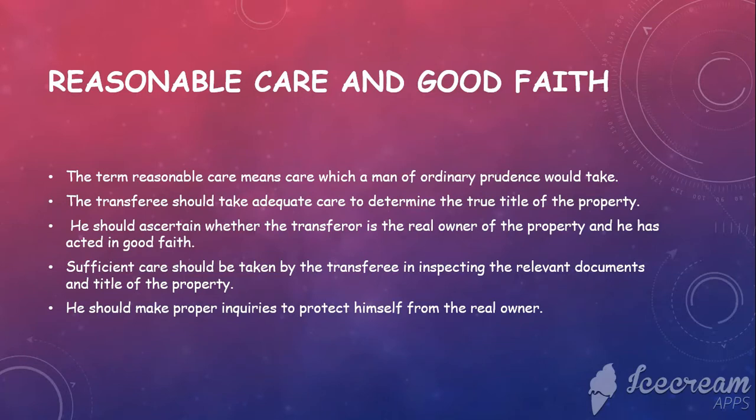So the person who is actually buying, the third party, should take reasonable care to ensure that the person who is selling to him is not acting in a fraudulent manner and is not an ostensible owner. So if any precautions or steps taken by the buyer have been proved in the court, then it will be proved that the buyer has taken reasonable care and has acted in good faith, and hence he will be protected by law.